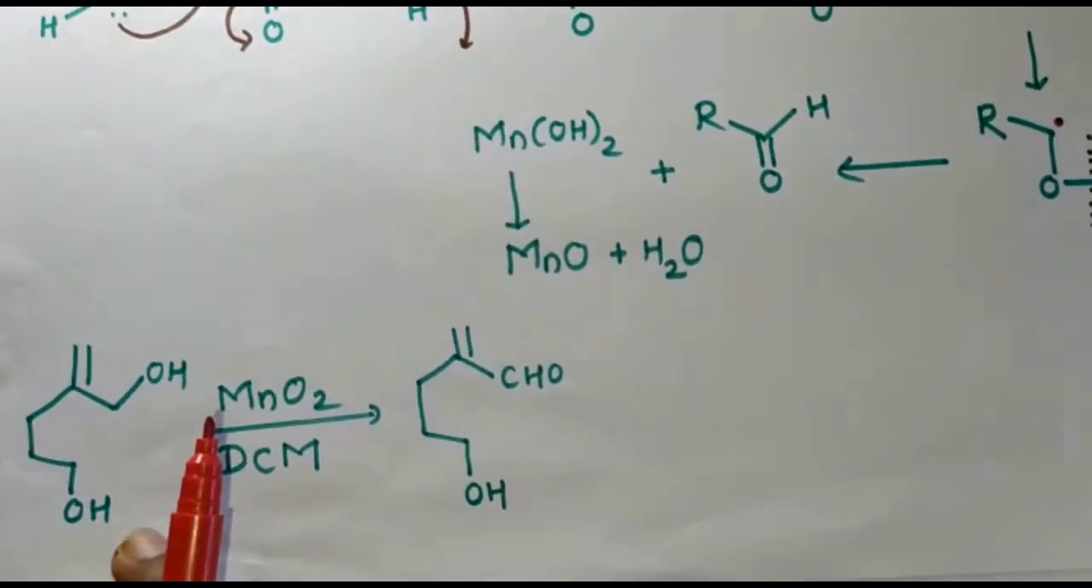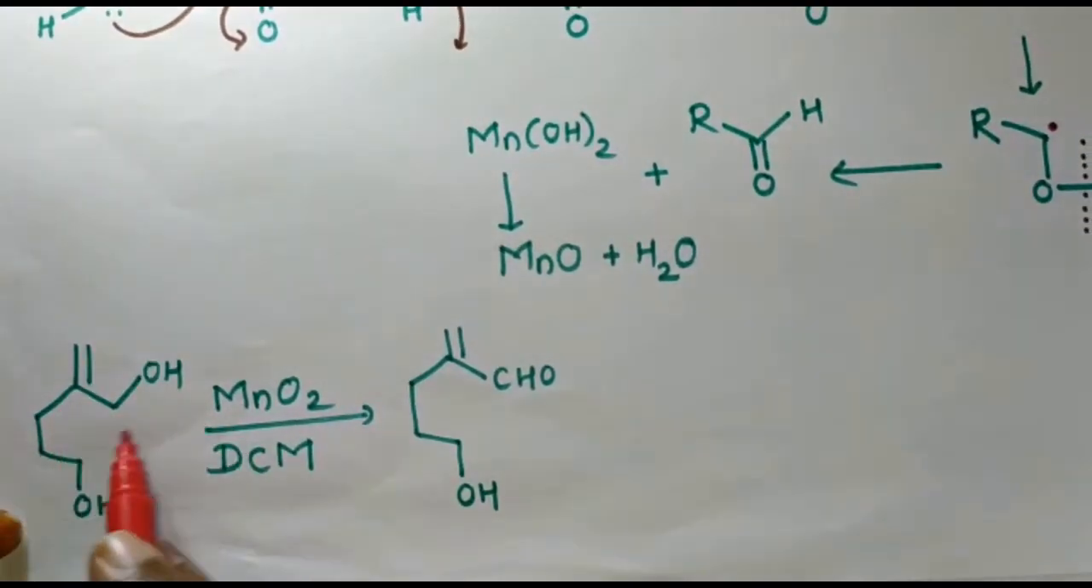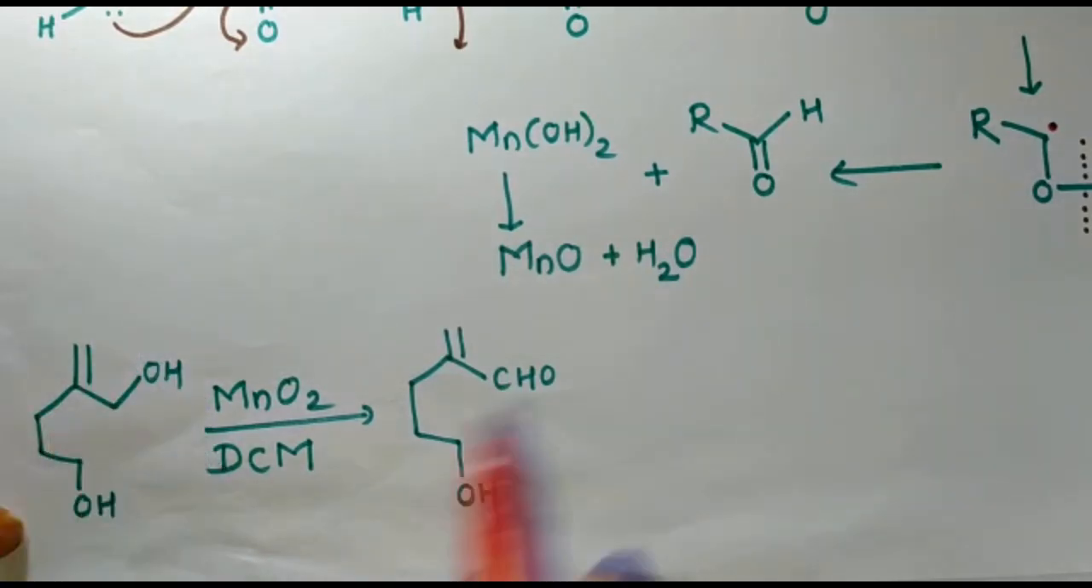Here we have another example. Here you can see that the allyl alcohol is present and this is the primary alcohol. In the reactivity order, as I said earlier, the benzyl, allyl, secondary and then primary alcohol get oxidized. So this allyl alcohol gets oxidized and there will be a formation of aldehyde.